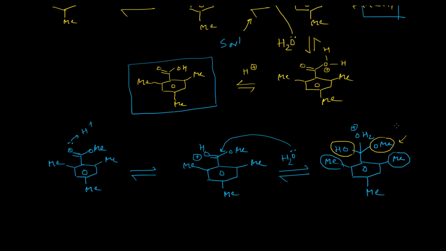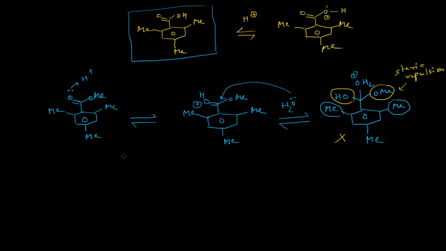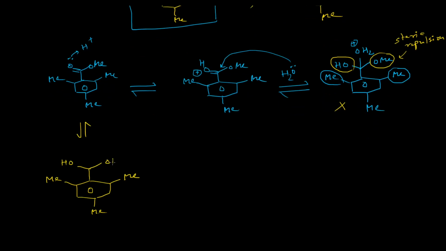So severe steric repulsion will be there, and due to this reason it will never undergo any nucleophilic attack after the protonation of this methyl mesitoate. This type of tetrahedral intermediate will never form, and it is actually not forming in the practical case. However, if you are not considering the nucleophilic attack, but the formation of the carbocation, then this will be our corresponding carbocation, and it is basically in conjugation with this form, right?